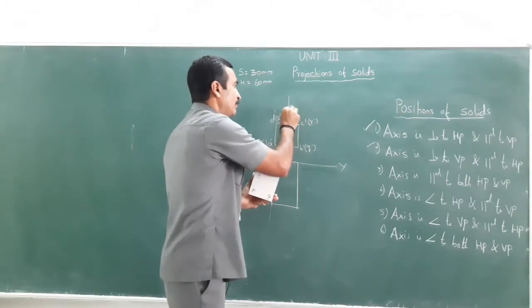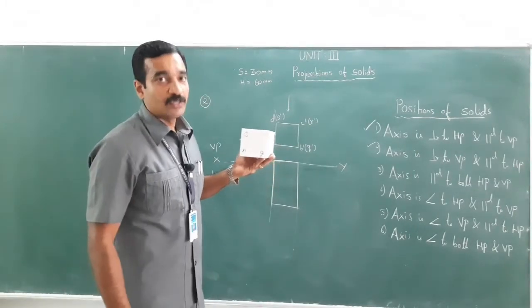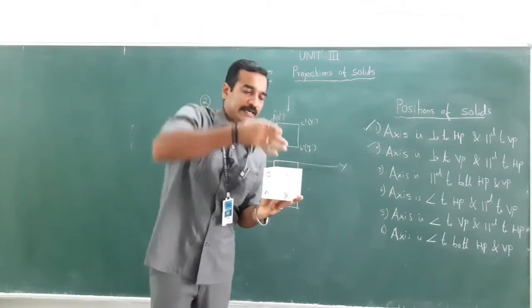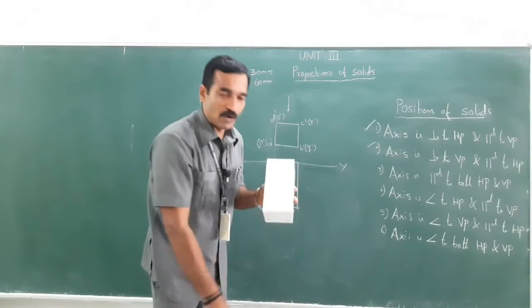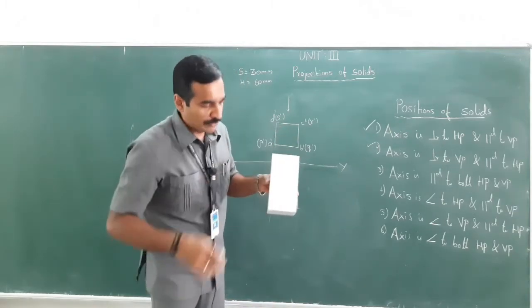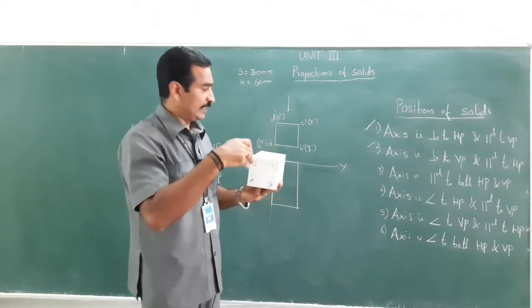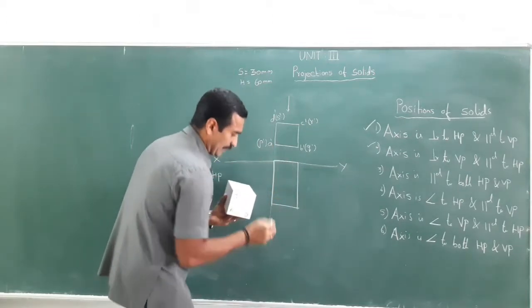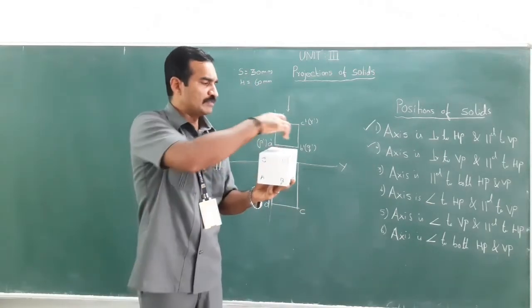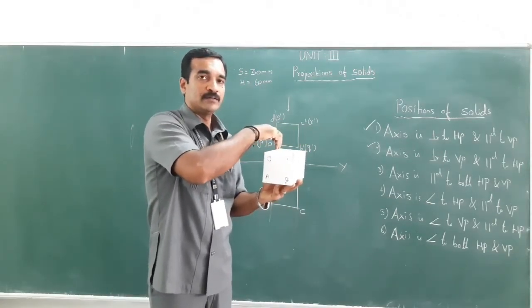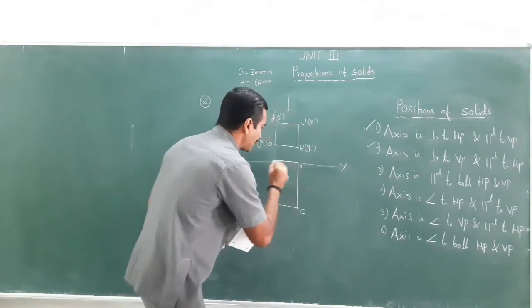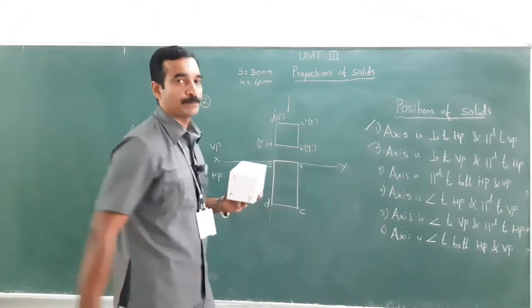When you look at it from the top, what corners would be visible? C and D are visible. When you look at it from here, this portion comes down, right? CD is here, RS is here. When you look at it from the top, CD would be visible, so it would be here. So this could be C and this could be D. What about the back side, which is R and S? So this could be R and this could be S.